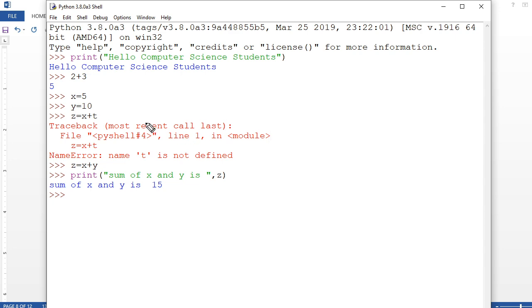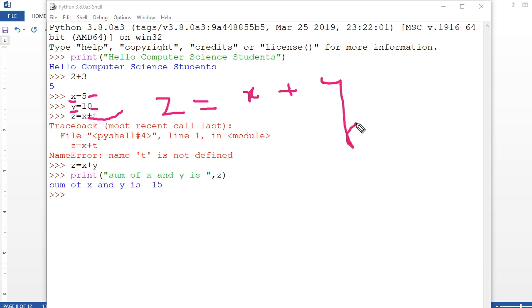Your first basic program, what I took here: x equal to 5, this x is what? Identifier. And this 5 is what? Literal. y is identifier, 10 is what? Literal. So I had taken two variables, x equal to 5, y equal to 10. Then I had taken a third one here, z equal to x plus t. What is this plus sign? Arithmetic operator. z is equal to x plus y.